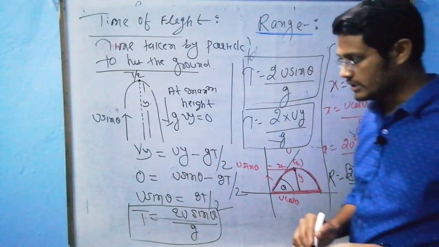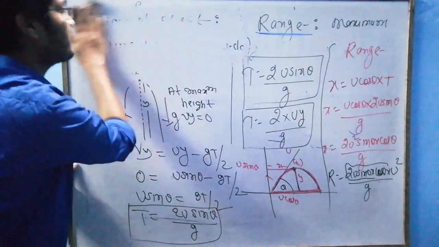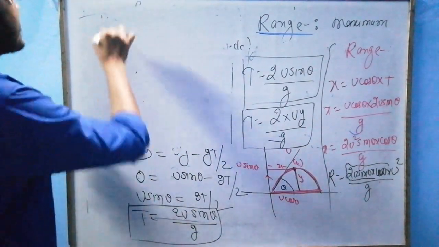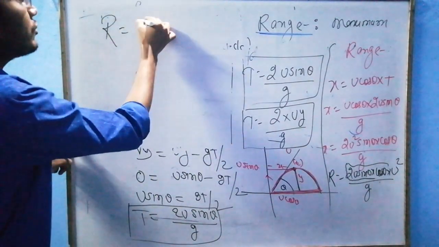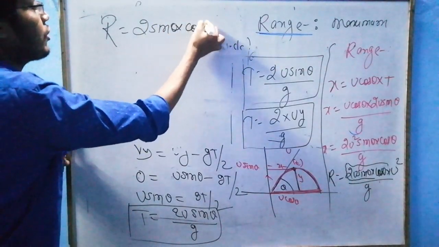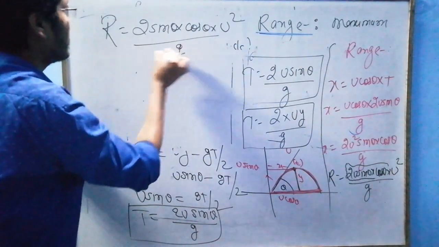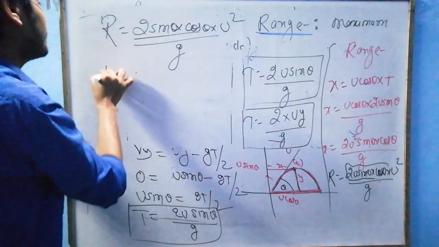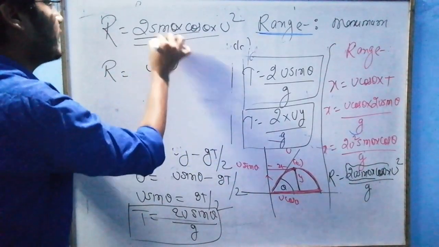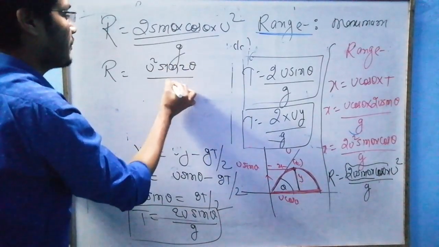So R is equal to 2 sin theta into cos theta u square upon g, which is written as u square sin 2 theta upon g.